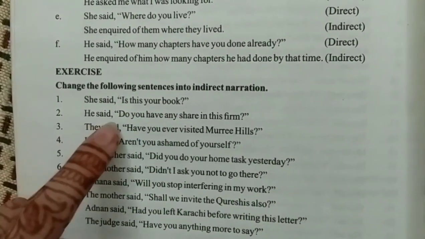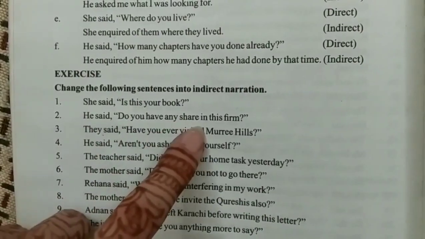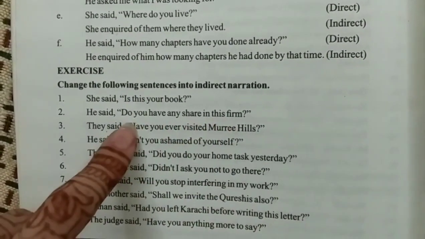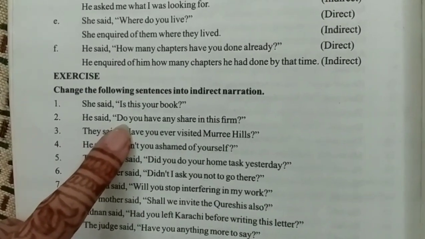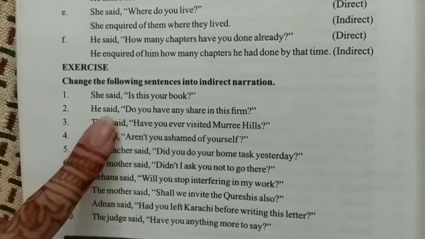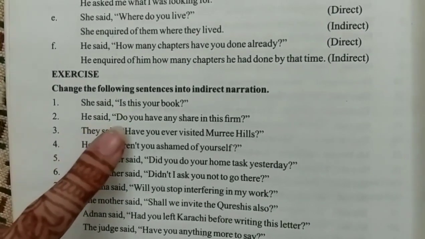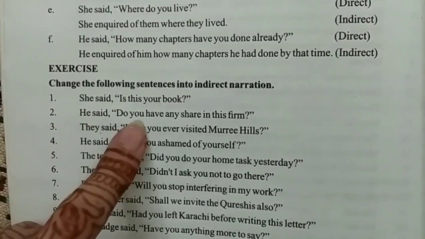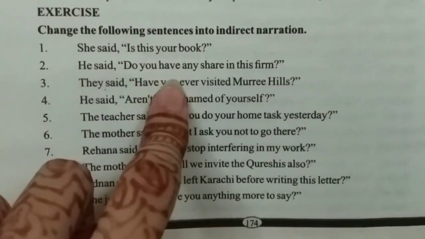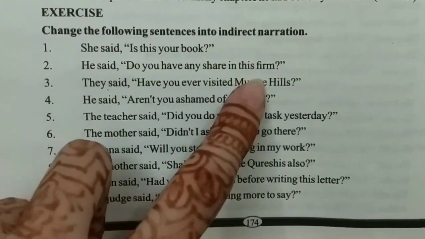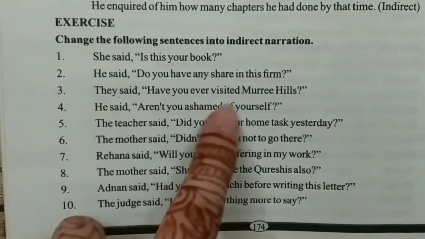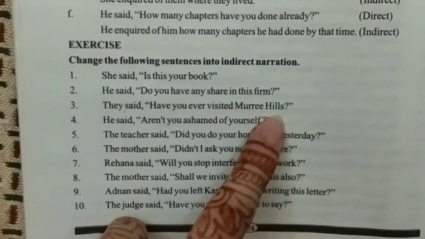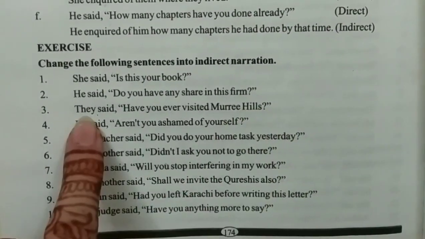Second we have, he said, do you have any share in this firm? Again, this reporting speech is starting with an auxiliary verb, which means after omitting inverted commas we are going to put whether or if. He asked if I had any share in that firm. Number 3, they said, have you ever visited Murray Hills? Again, that is an auxiliary question.